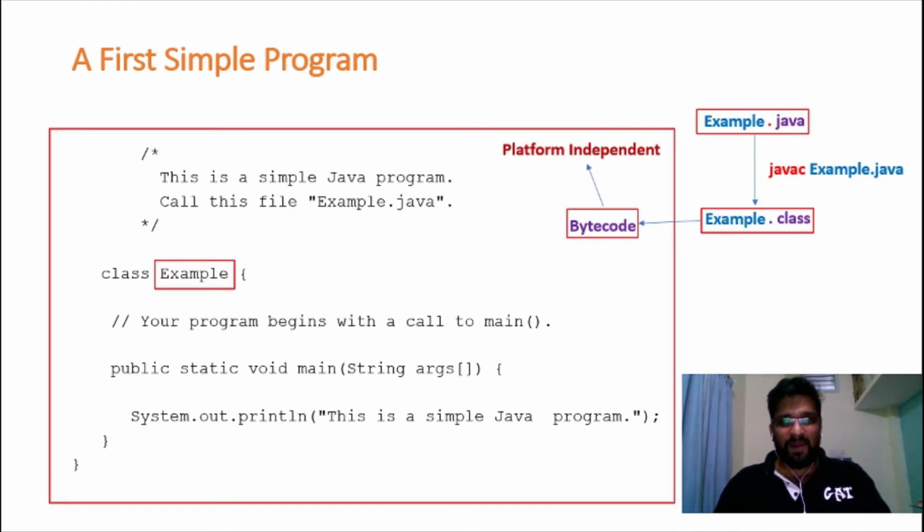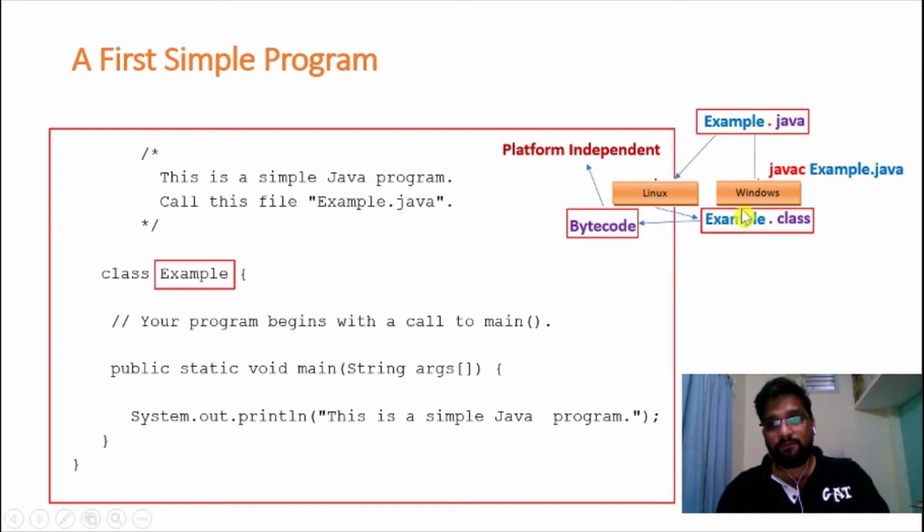What do you mean by platform independence? Let us assume I have compiled this Example.java in the Windows operating system. If I compile in Windows, I get an output called Example.class. In other words, I get a bytecode. Now the same Example.java I am trying to compile in the Linux operating system. If I compile in Linux, I will get the same bytecode which I got in Windows.